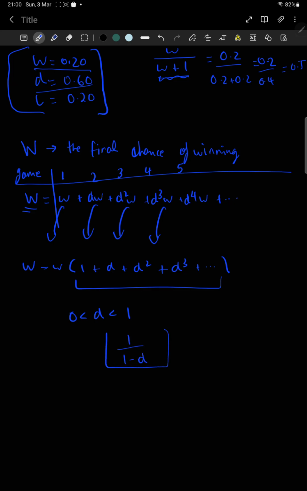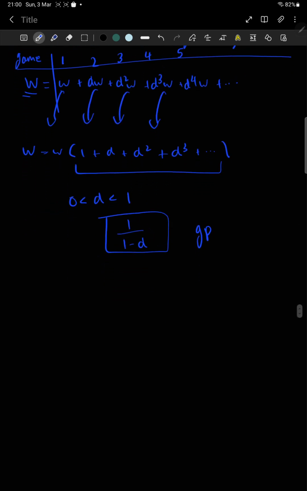So if you don't know this formula, this is just a geometric progression formula, which is kind of important to know. I think the real formula is something like a by 1 minus r, right? And here a is 1 and r is d. Okay, so essentially we can replace this entire bracket with 1 by 1 minus d.